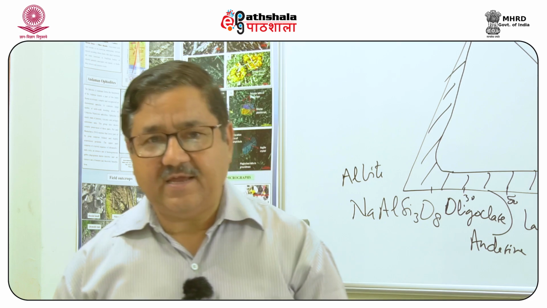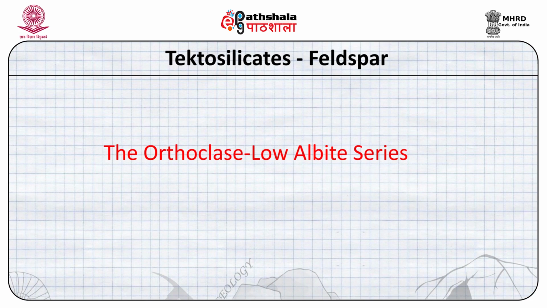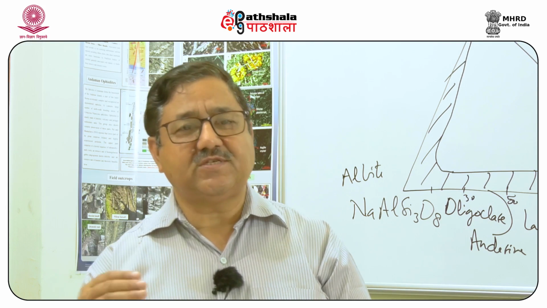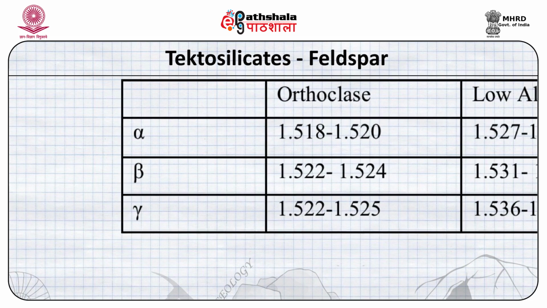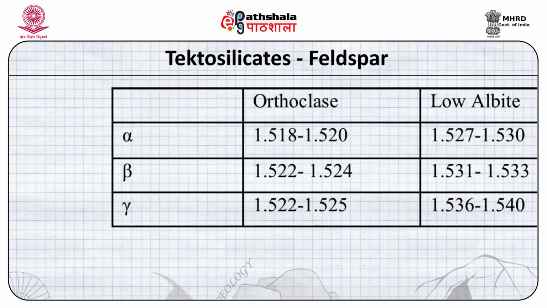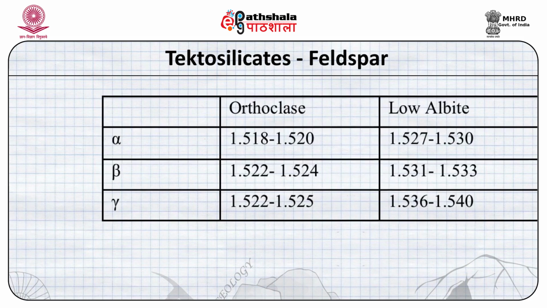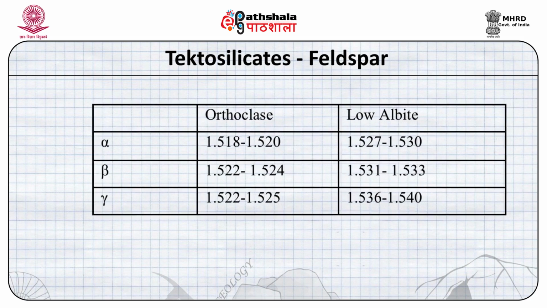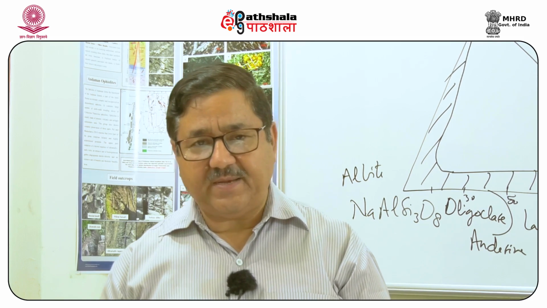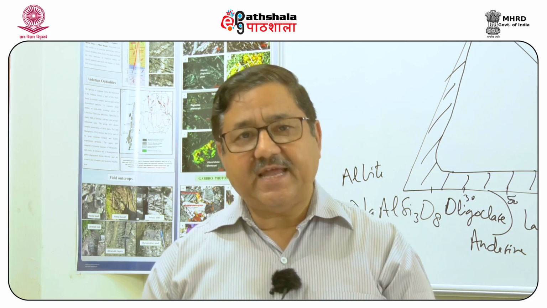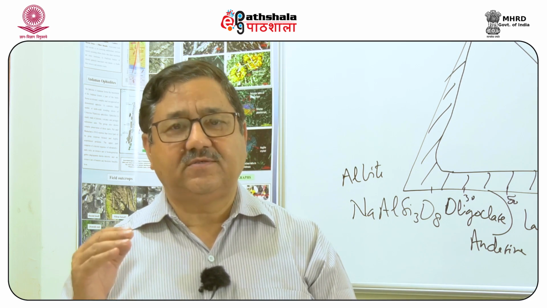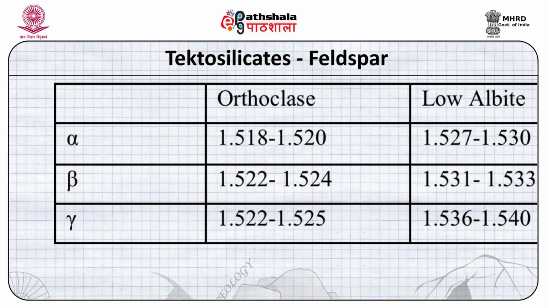The second series of the alkali feldspar is the orthoclase low albite series, and it is similar to the high sanidine high albite series. Now, in case of the orthoclase low albite series, it is at slightly lower temperature, and the values of alpha, beta and gamma are lower than those present for the high sanidine high albite series.